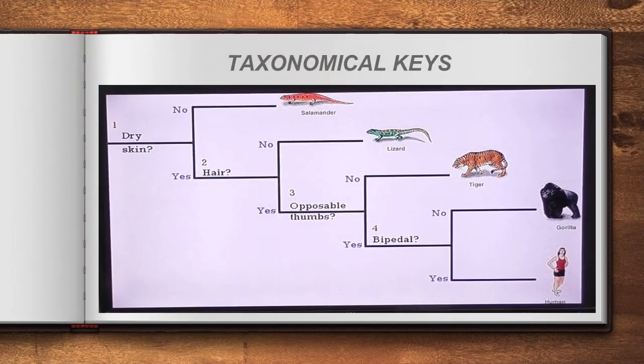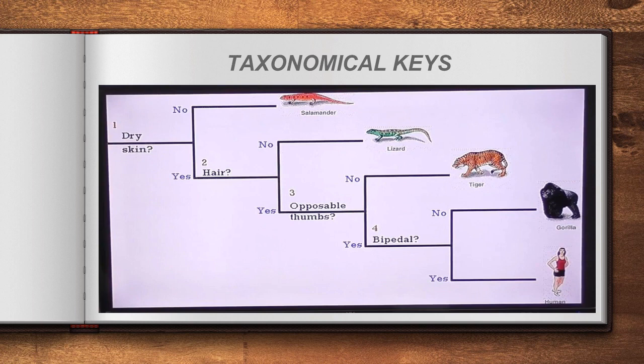The first one is taxonomical keys. Keys means information given in a very short form. Here one of the figures displayed is one of the methods to identify a species. The information is given as questions with short yes or no answers.